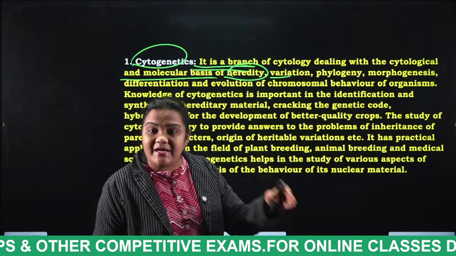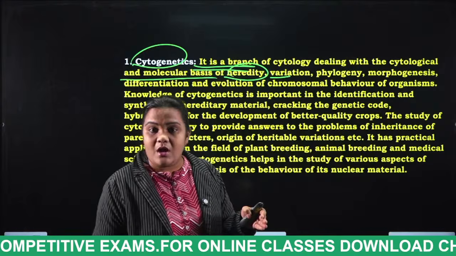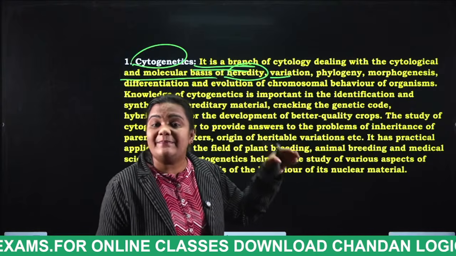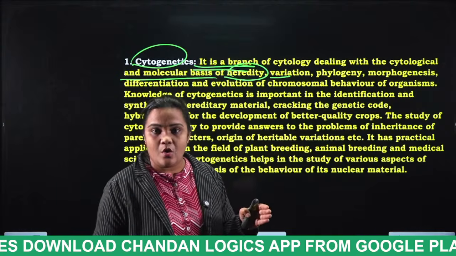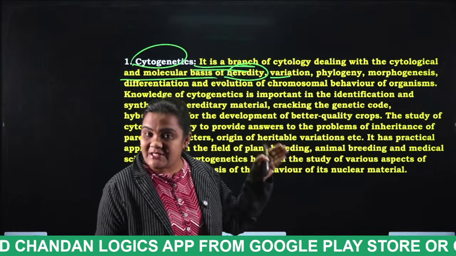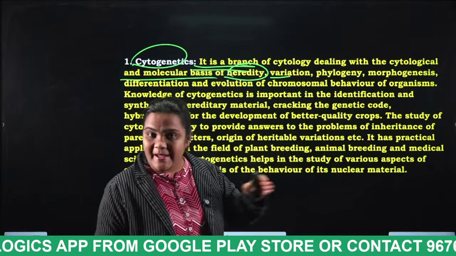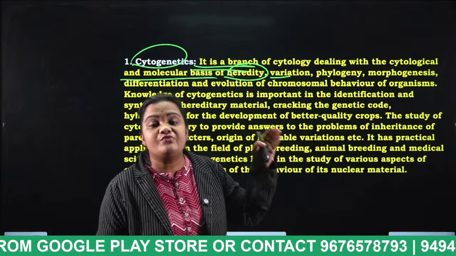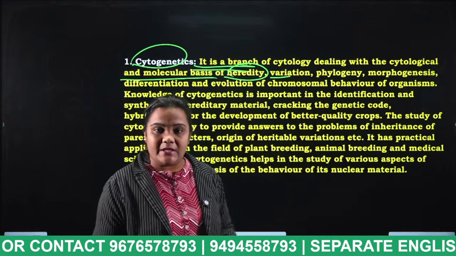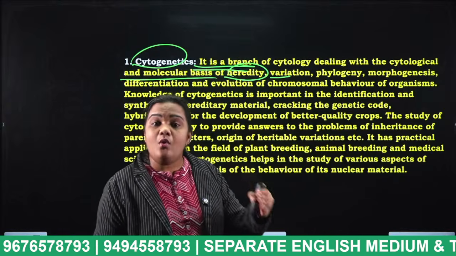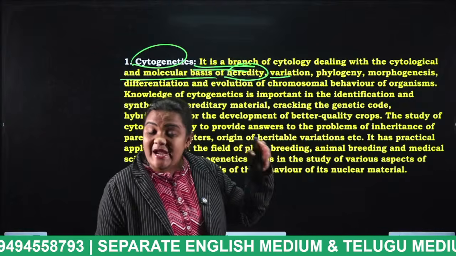In general, how many pairs of chromosomes are present in our body, students? 23 pairs. So almost 46 chromosomes are present in a human body. How are the chromosomes shared to the baby?